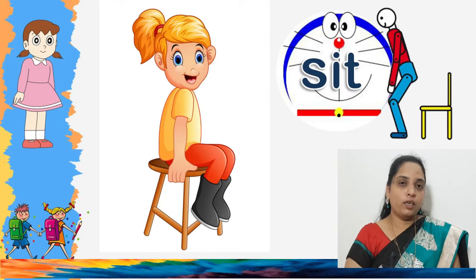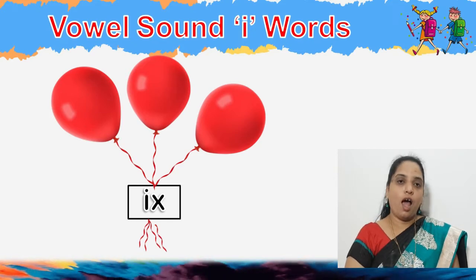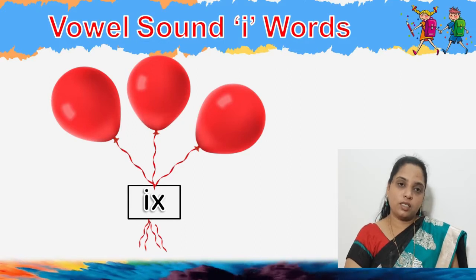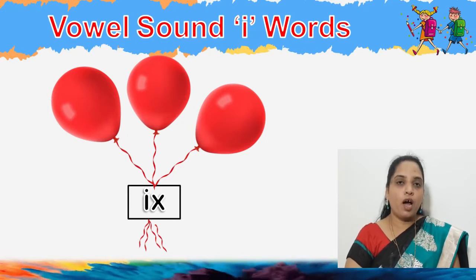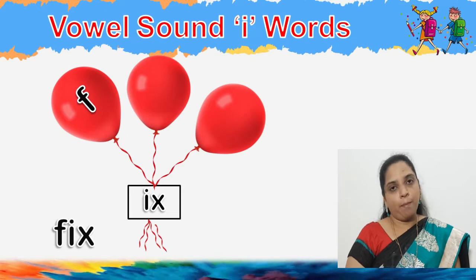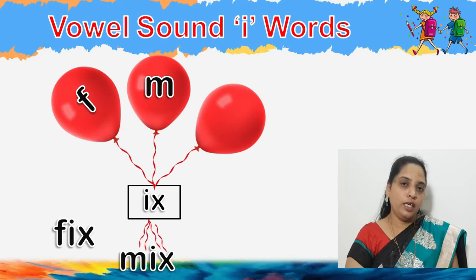Then the last one: I is joined with X, the letter X. The I sound is E, the X sound is S. The first one is F-I-X, fix: F, I as E, X as S. Then the next letter is M: M as M, I as E, X as S: mix.